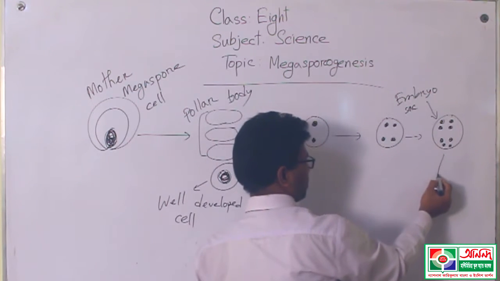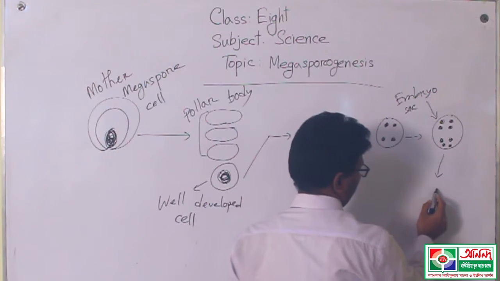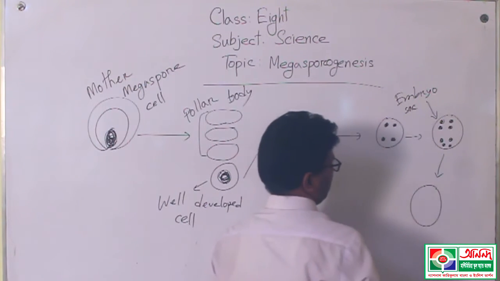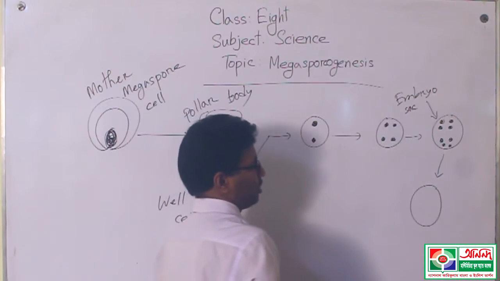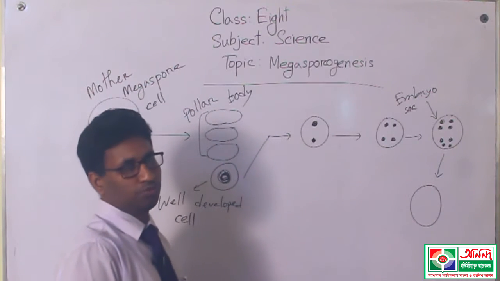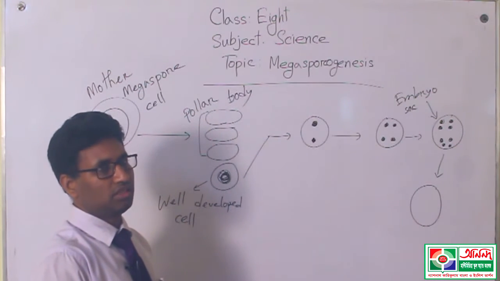And now this embryo sac will perform another function.